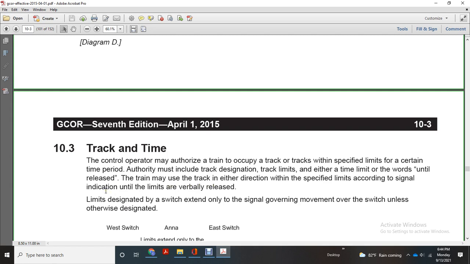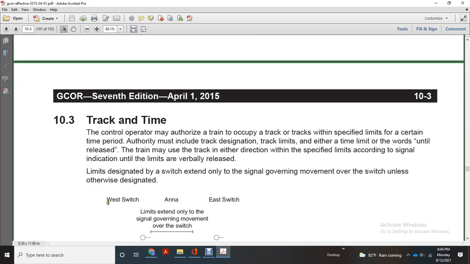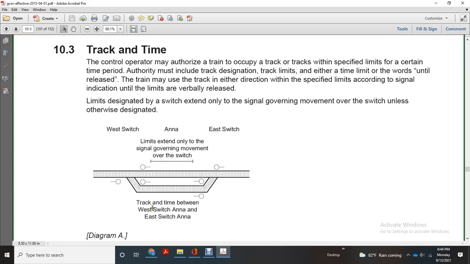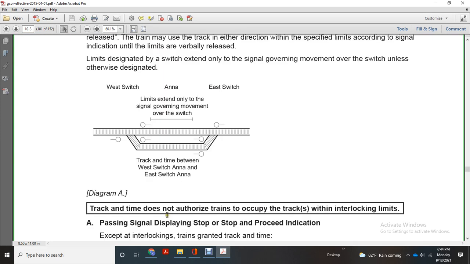Limits designated by a switch extended with only a signal governing movement over the switch, otherwise designated west switch, with the limits extended only with the signal governing movement over the switch, east switch, and then the track and time between the switches of Anna, east switch Anna.